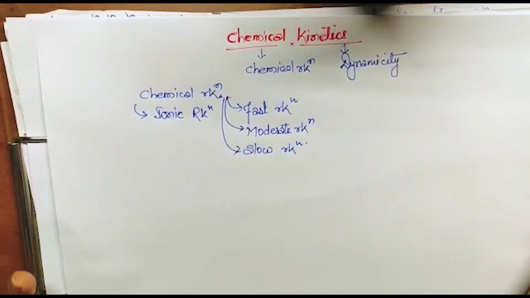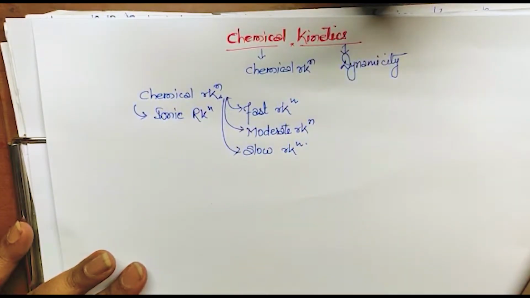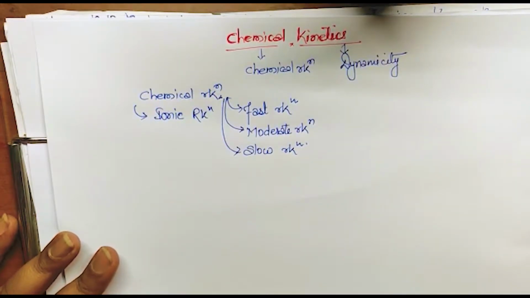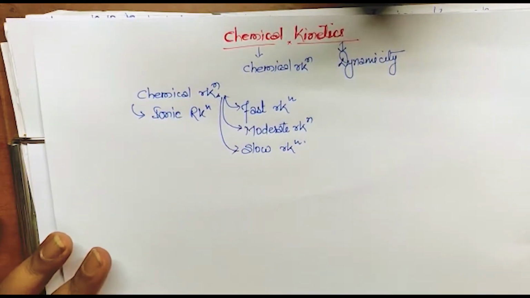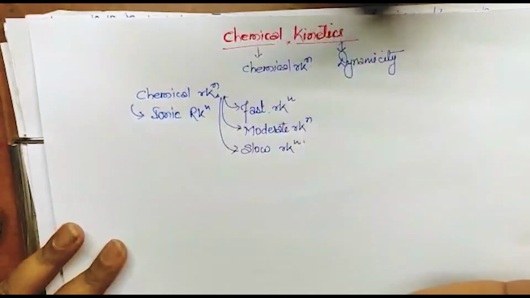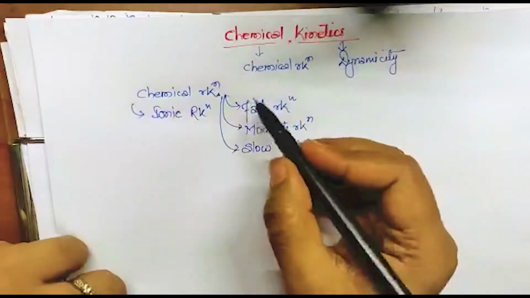Fast reactions are so fast that we cannot observe them. Like all the ionic reactions which we do in the lab, adding this to this, and we are getting the result. So this all comes under the ionic reaction, and that won't be studied under this chemical kinetics topic. Got it?